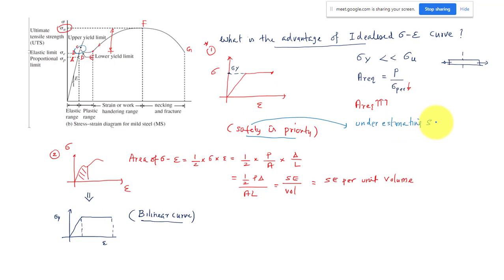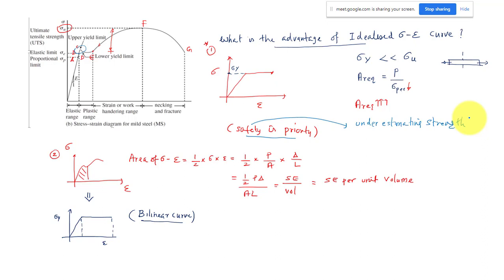Underestimating the strength. Basically, if you follow any design method, maybe limit state or working stress method, there are two aspects: one is the strength and one is the load. So what is the basic concept of design? We will underestimate the strength and we will overestimate the load, so that you will get a safer design. That is what we are doing here also.